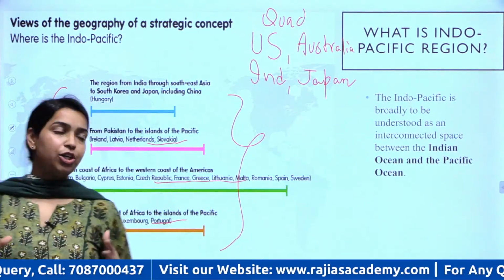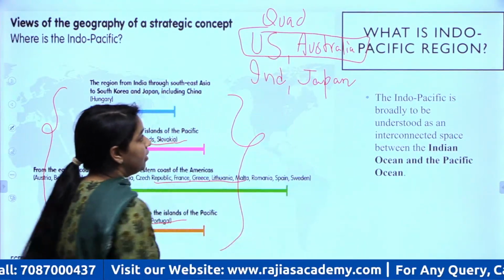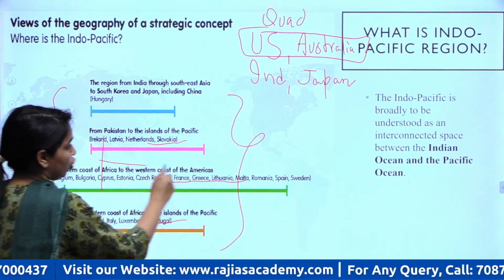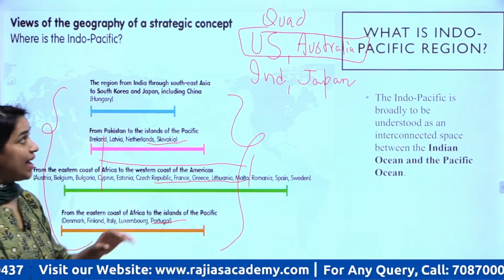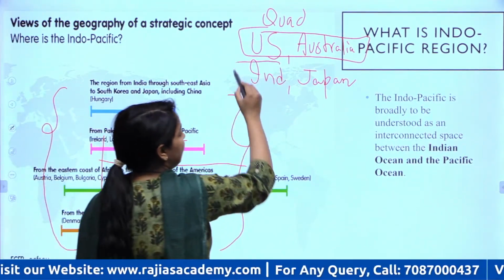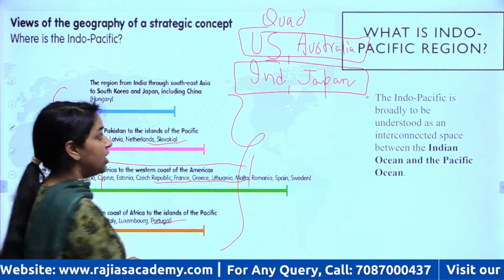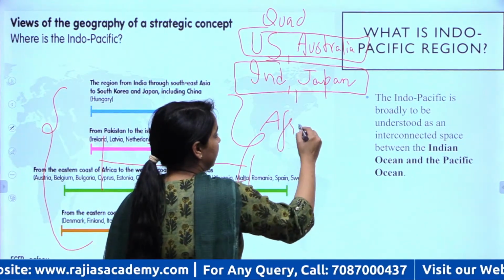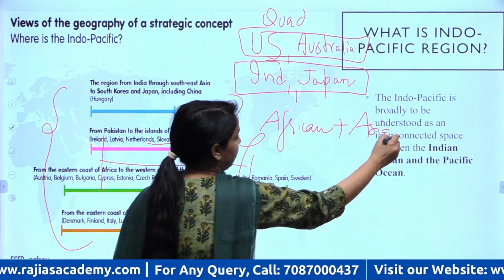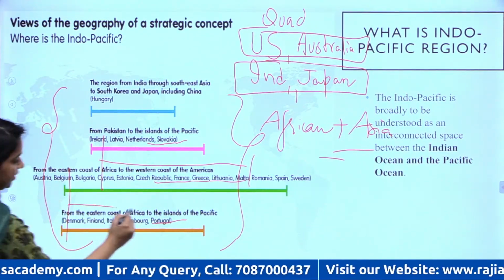According to the US and Australia, they see the region ranging from India towards the Pacific as the Indo-Pacific region, right? But for India and Japan, the interpretation is broader, okay? The entire western coast of the African continent together with the Asian continent, according to them, comprises the Indo-Pacific.